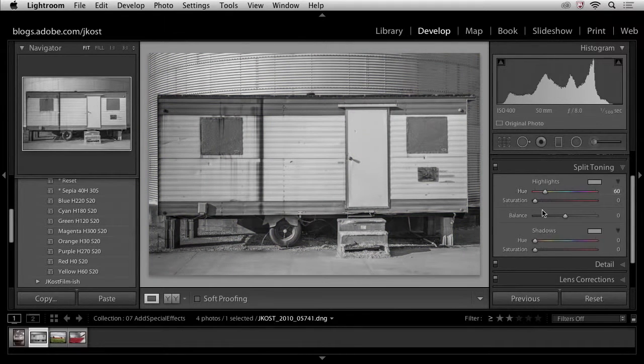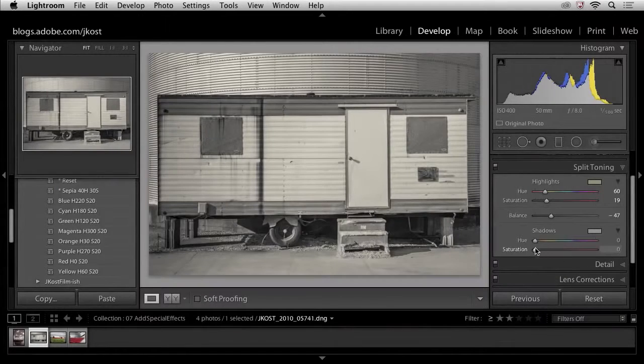I'll let go of the Option or the Alt key, and then simply drag in the amount of saturation. And again, I'm going to use the balance slider. This time I'm going to move it to the left so that I'm only getting a little bit of yellow in the highlight area. See, if I move it over to the right, you can see I'm getting that yellow in the mid-tone area. And if you think about it, in an aged photo, what's happening is the actual paper is turning white. So I don't really want that much white down there in my mid-tone. So I'm just going to move the balance up a little bit and to the left.